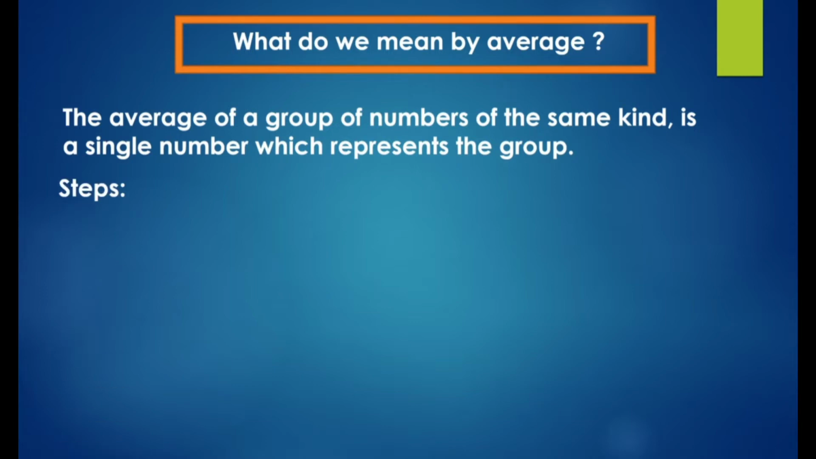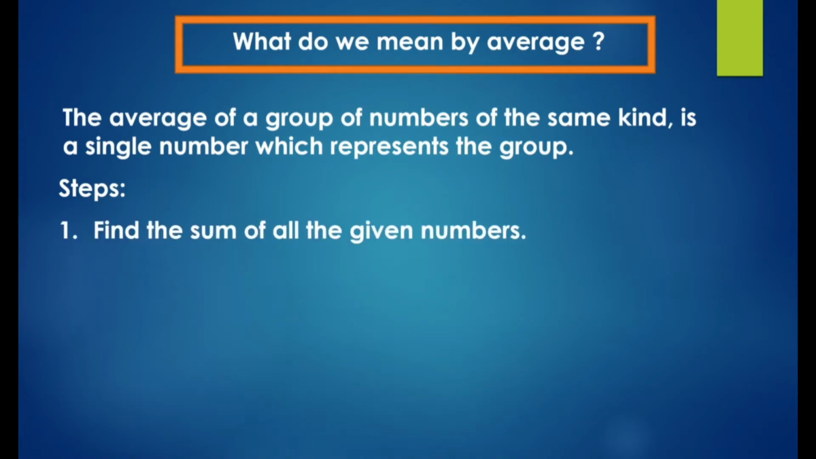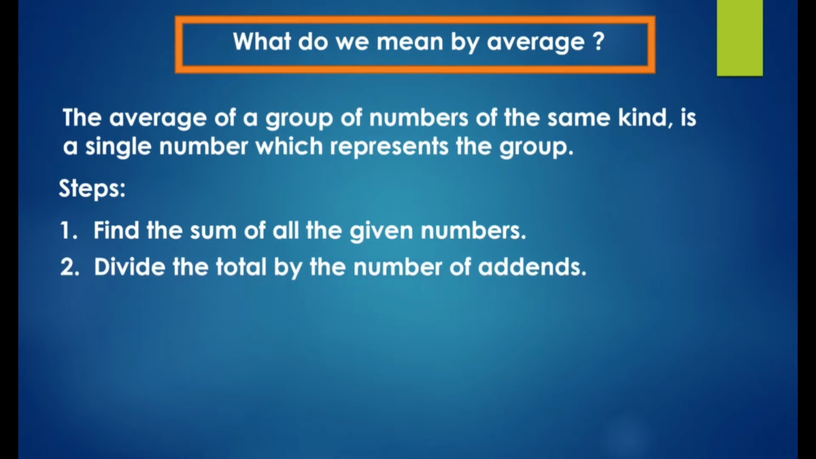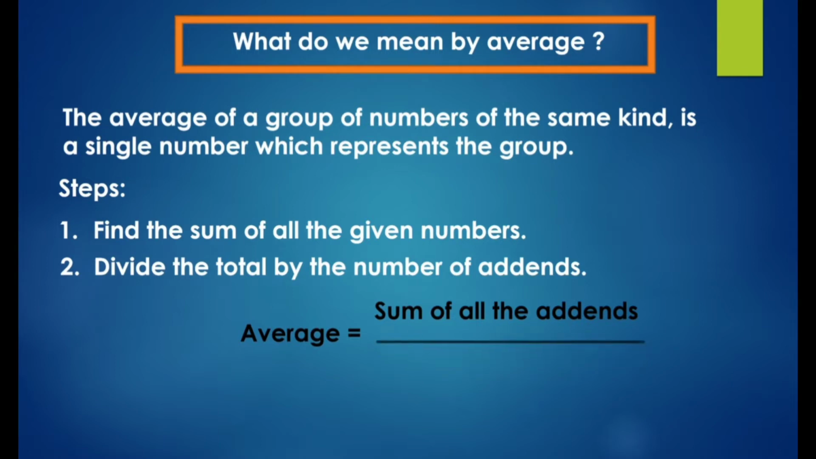So we will follow two steps when finding the average. The first step is adding all the numbers, then dividing the total by how many numbers there were. Therefore, when we are finding the average, we will follow the formula. With the help of this formula, we can solve the sums. So, average is equal to the sum of all the addends divided by the number of addends.